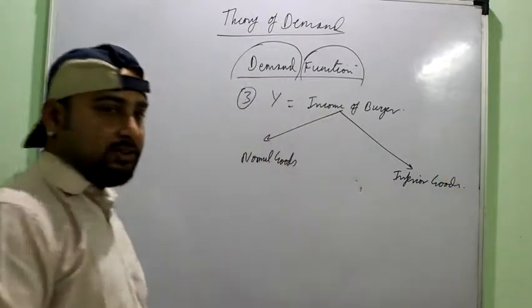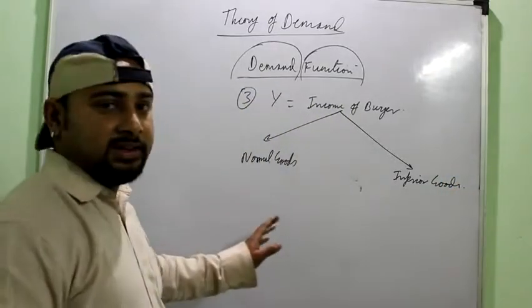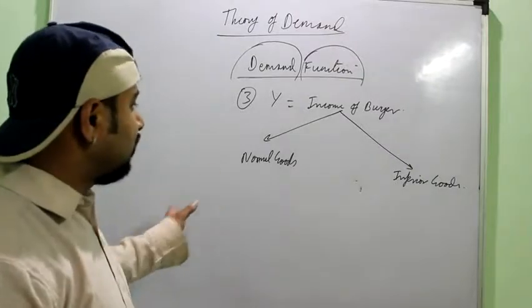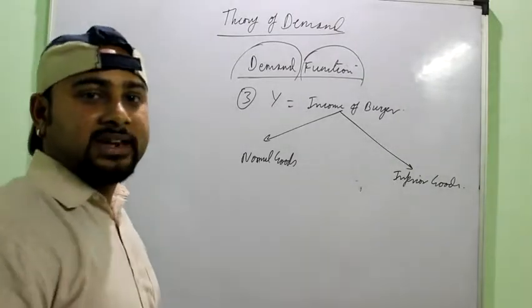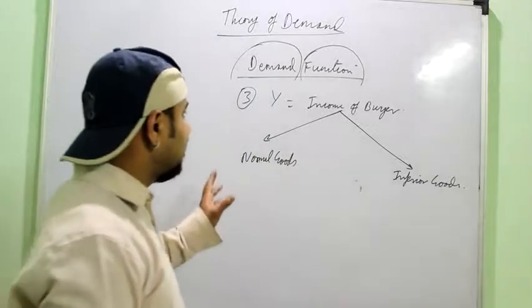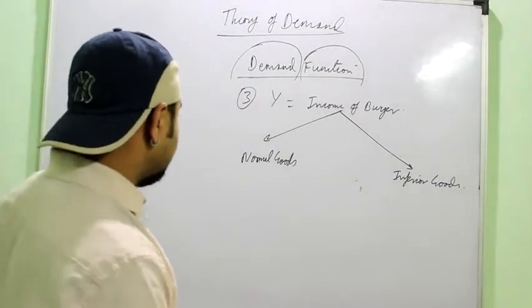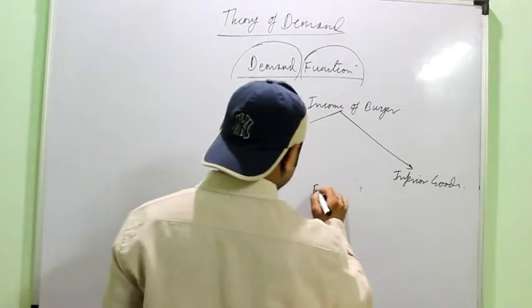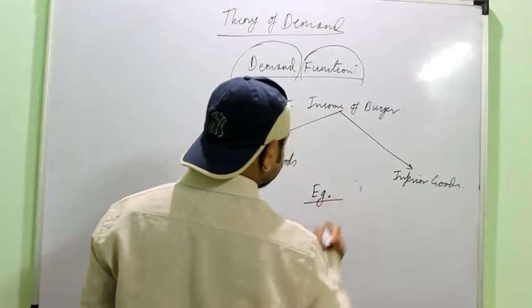Okay, first thing that we have to make clear is that it is not that a particular good is known as a normal good or as an inferior good due to its characteristic. It is not like this. It depends on the income of the consumer. We'll just take an example so that we can understand.